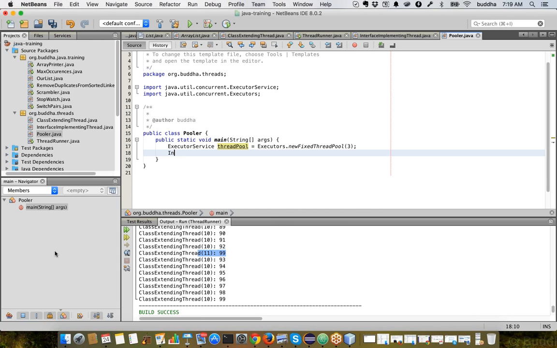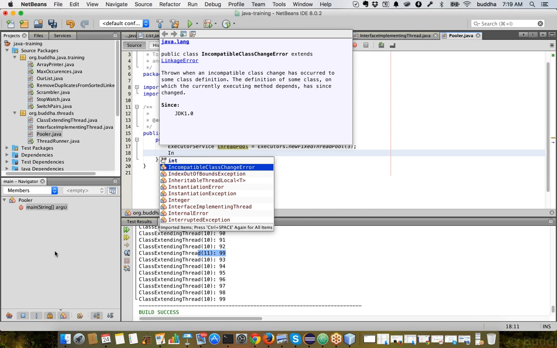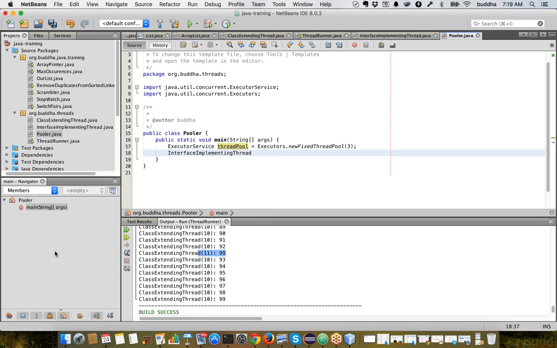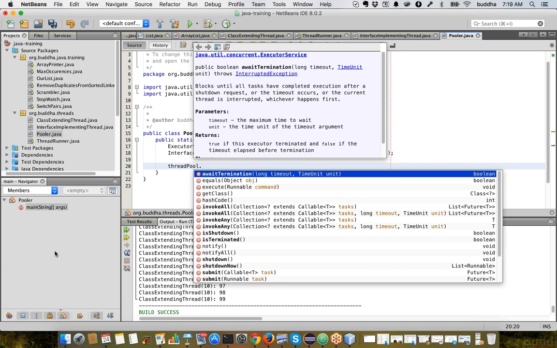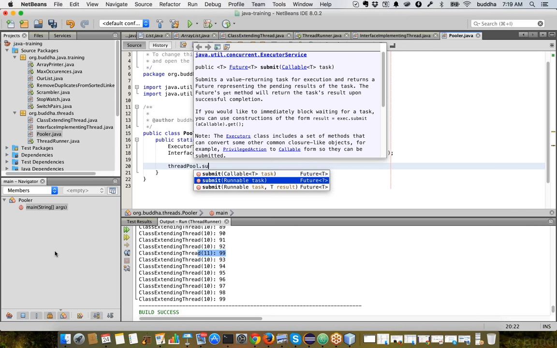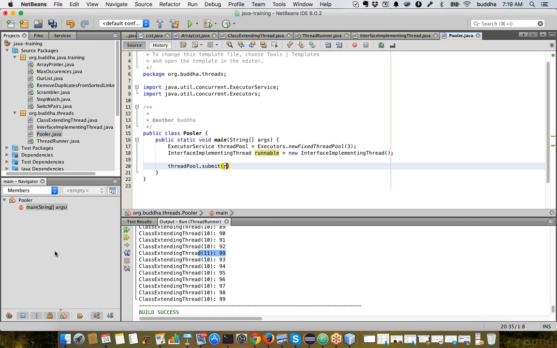So now let's create the interface implementing thread. Now all we have to do is threadPool.submit. We can give the runnable. Okay, and we can give the runnable any number of times, or we can create other threads.